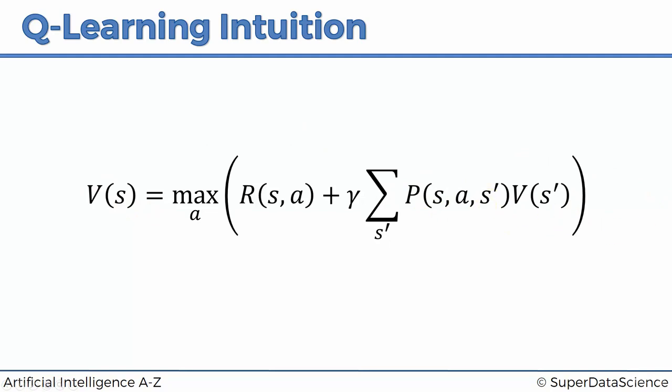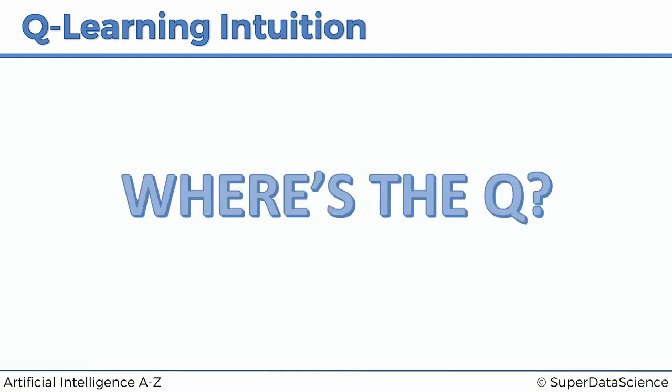But you probably still have one question. The question is, where in all of this is the letter Q? Why is it all called Q-learning? That's the question that we're going to be answering today. So far, we've been dealing with values, the value of being in a certain state. And now we're going to look at how Q fits into all of that as well.